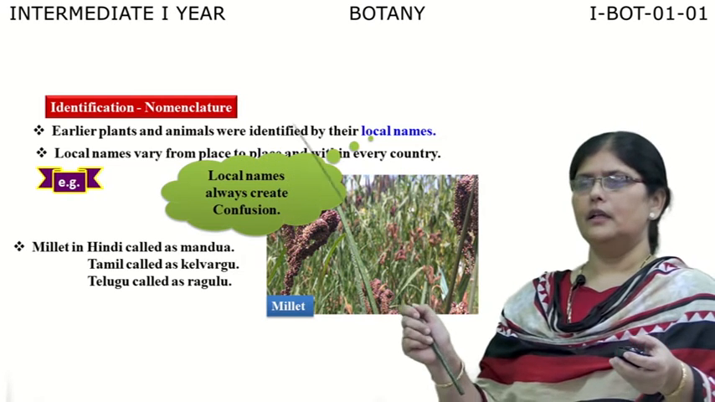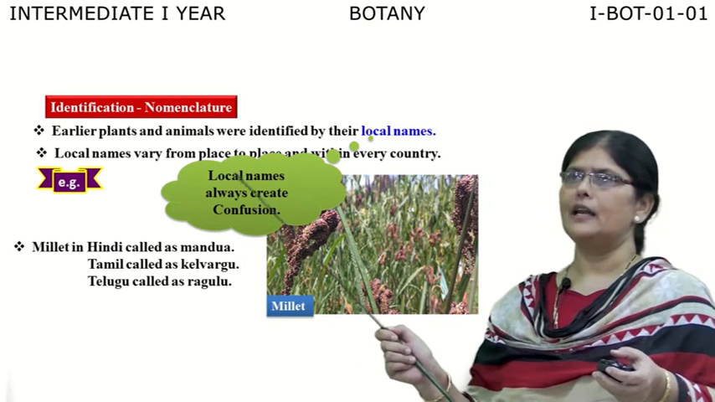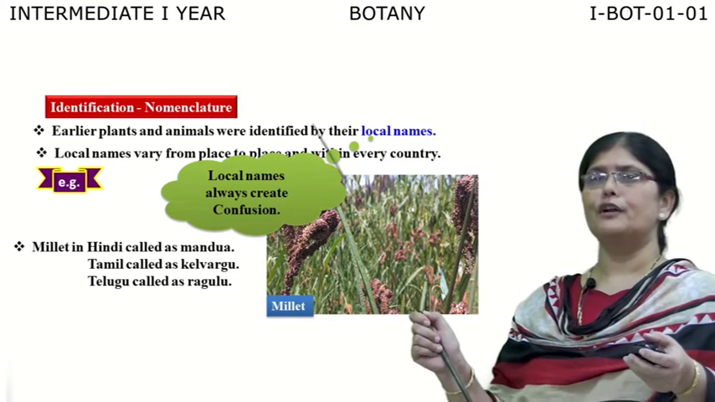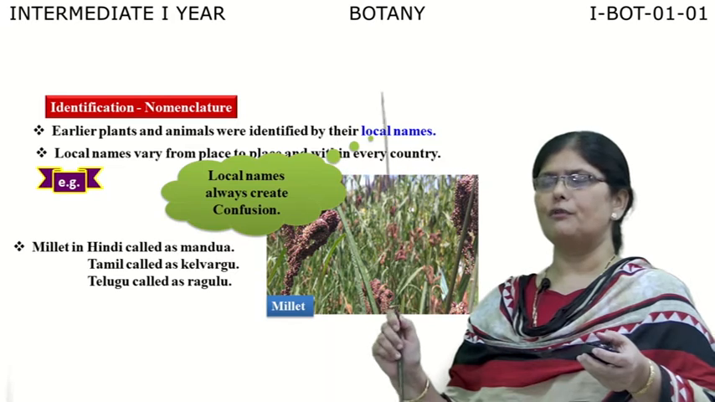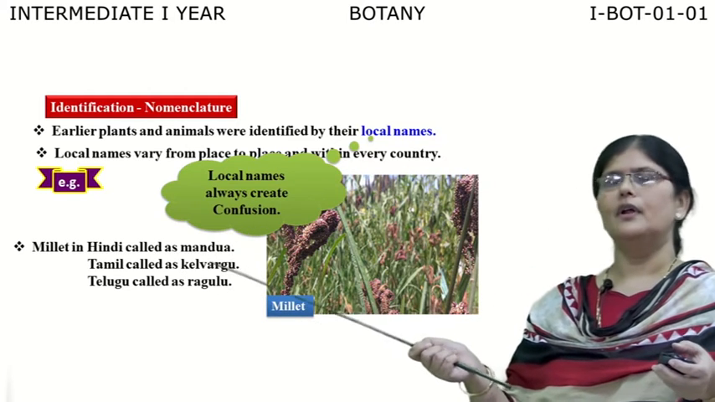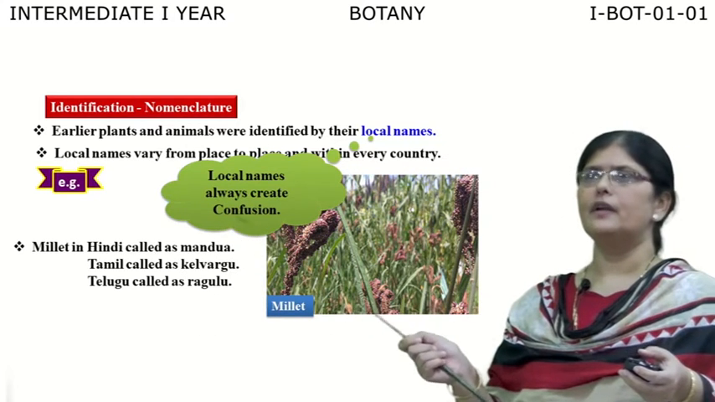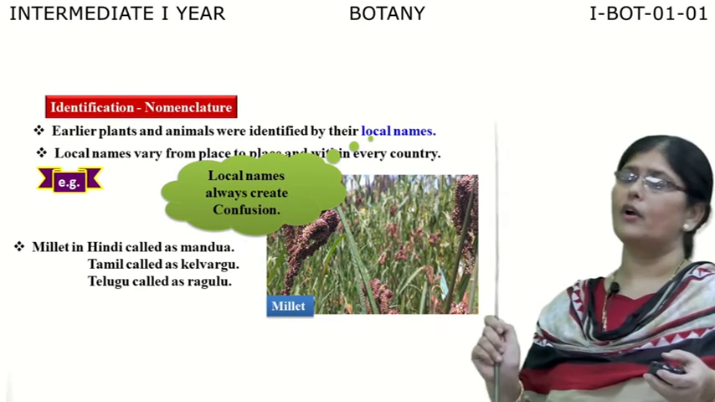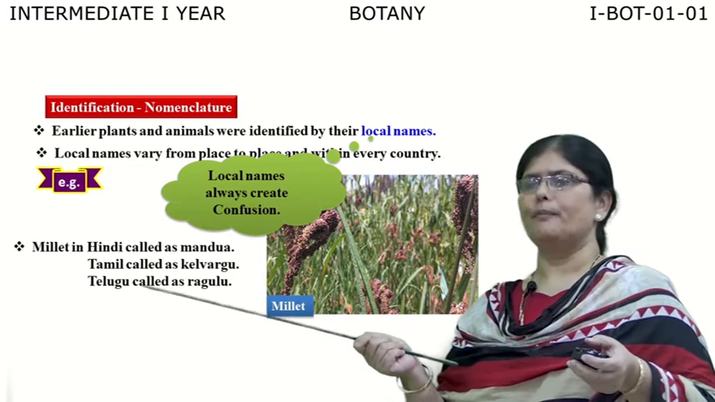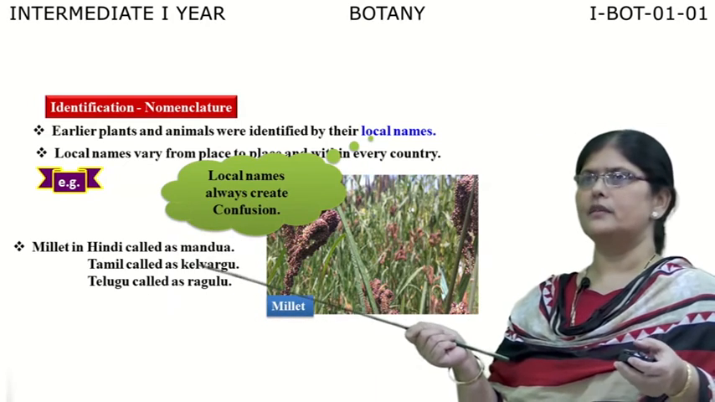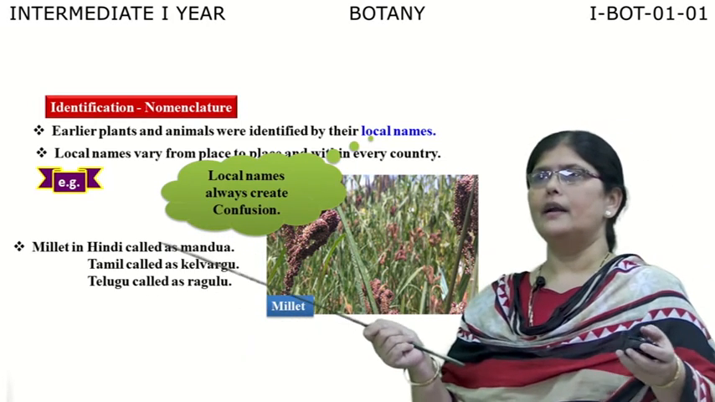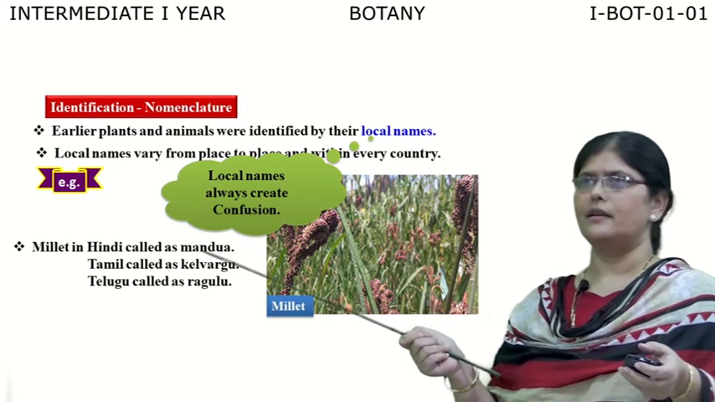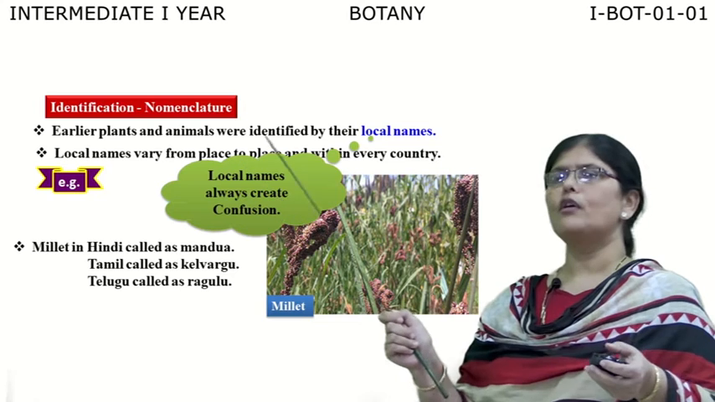Earlier, human beings used to name the plants and animals identified by them by their local names. This caused a lot of confusion among people living from one region to another. For example, millet is called Mandua in Hindi, Kelvargu in Tamil, and Ragulu in Telugu. Similarly, take the example of mango. In English it is called mango itself, whereas in Hindi it is called aam, and in other local languages by different names. So if we start naming the organisms by different local names, there is a lot of confusion.